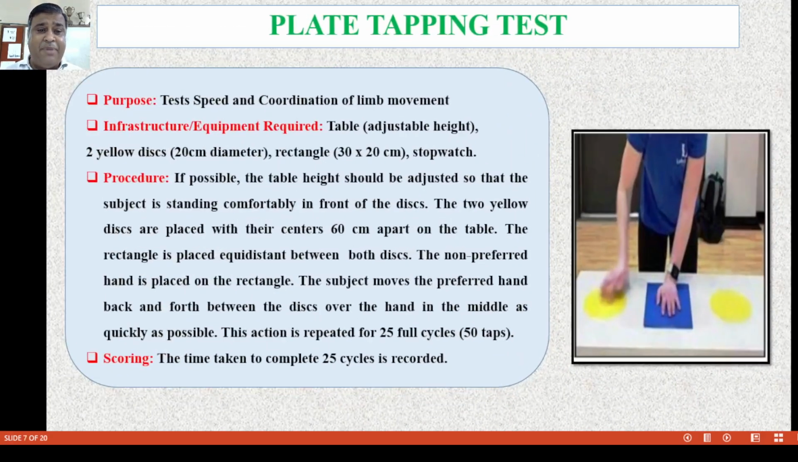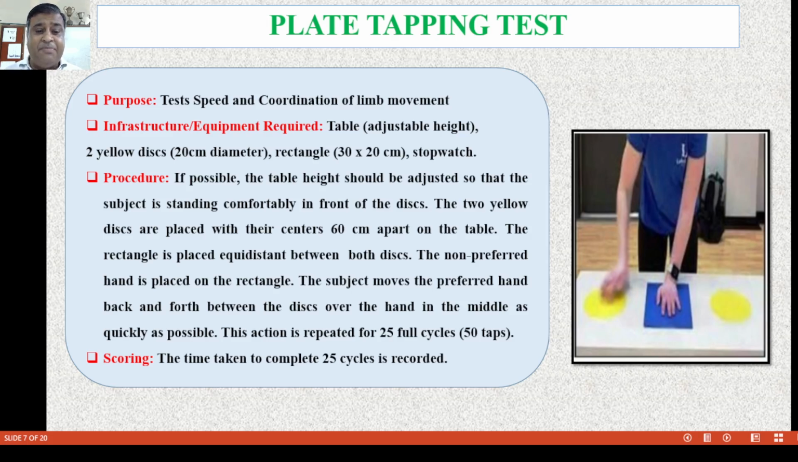Now next is the plate tapping test. The purpose of the plate tapping test is to measure speed and coordination of limb movements. The equipment and infrastructure required for the test are a table adjustable in height, two yellow discs of 20 centimeters diameter, a rectangle of 30 by 20 centimeters, and a stopwatch. What is the procedure? If possible, the table height should be adjusted so that the subject is standing comfortably in front of the discs. Two yellow discs are placed with their centers 60 centimeters apart on the table.